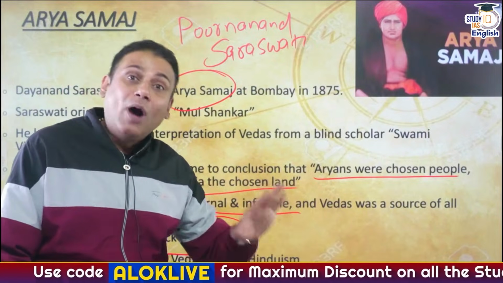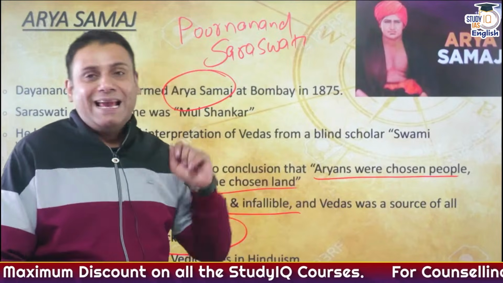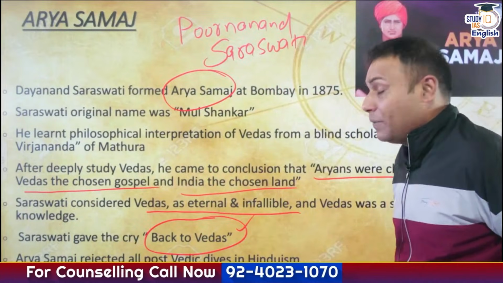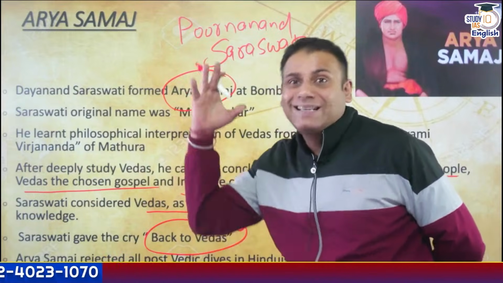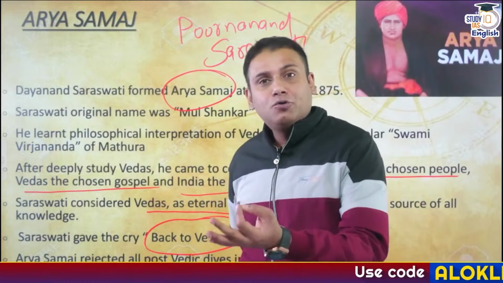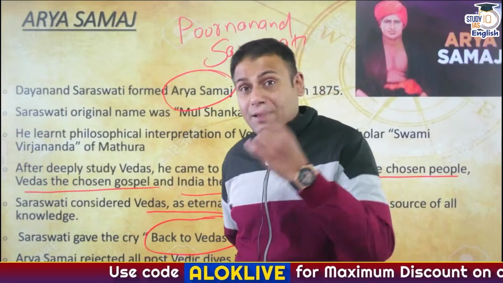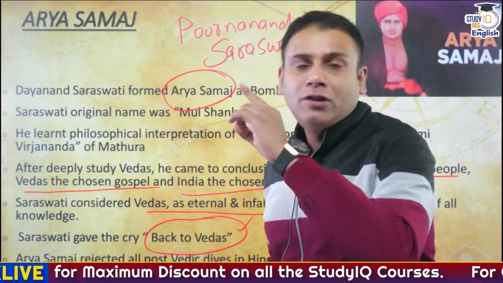Hence, to have that kind of an ethical life, to build a moral society, Swami Dayananda Saraswati gave the cry of back to Vedas. Apart from this, he completely rejected all the post-Vedic scriptures. Okay, he was opposed to priesthood. He was opposed to caste system, like we have discussed. He believed that caste system should be there, but it should be on the basis of merit and not on the basis of birth.